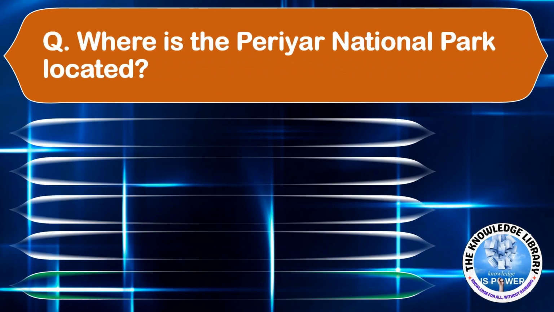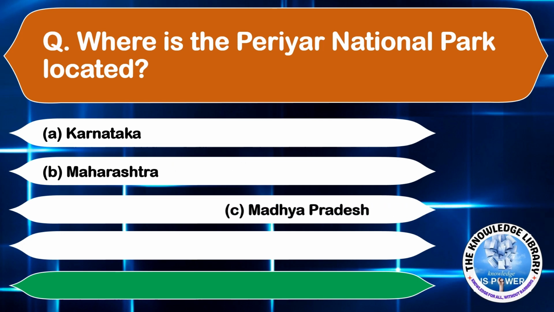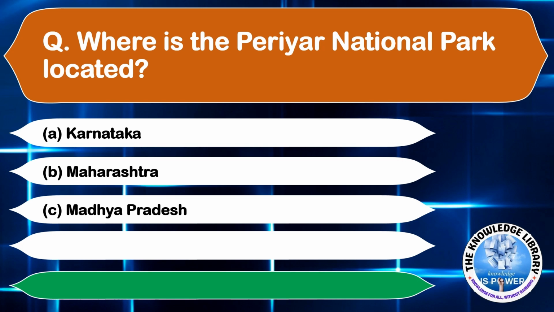Where is the Periyar National Park located? Option A Karnataka, option B Maharashtra, option C Madhya Pradesh, and option D Kerala. The correct answer is option D Kerala. Moving on to the next question.